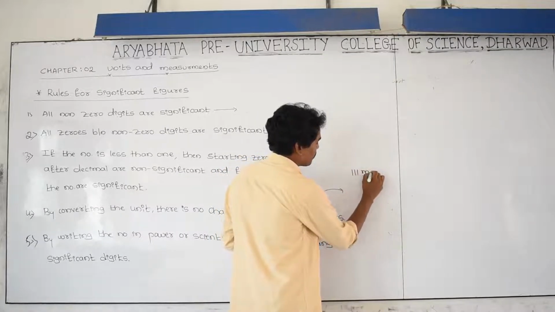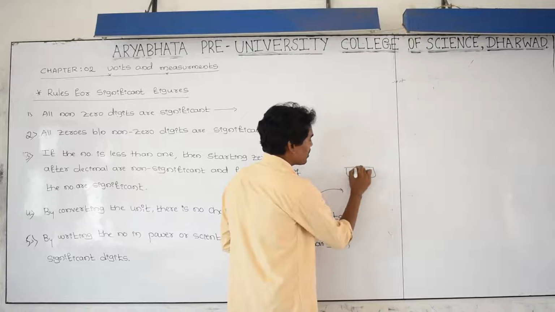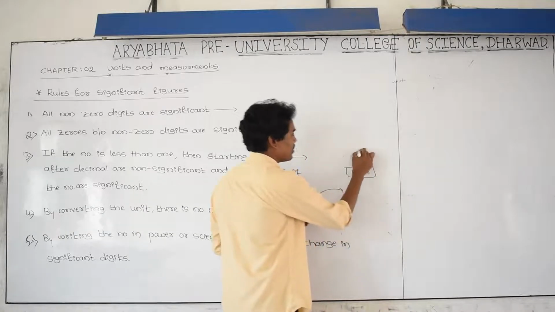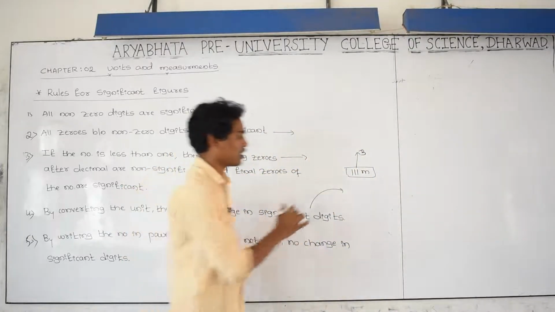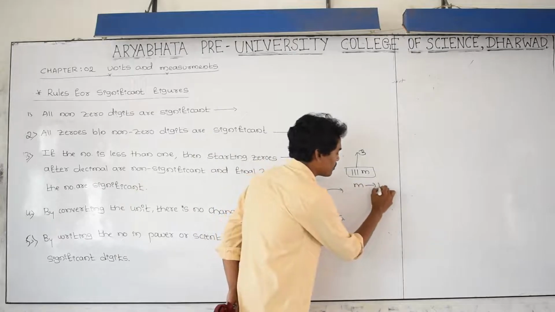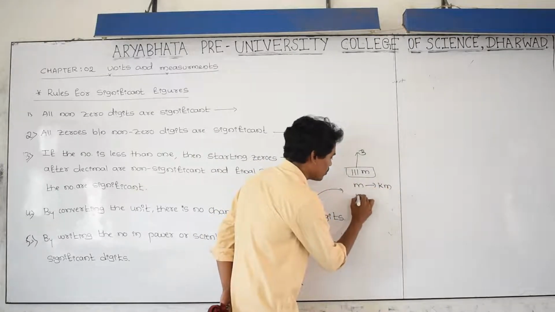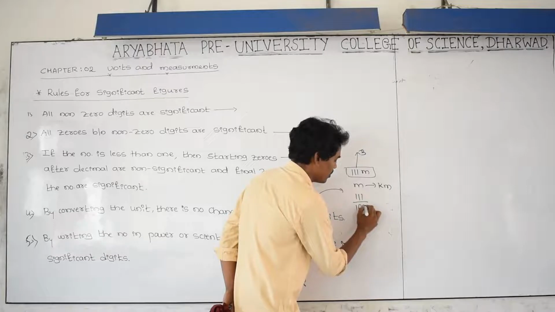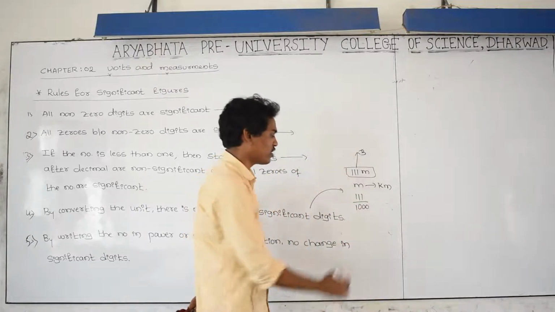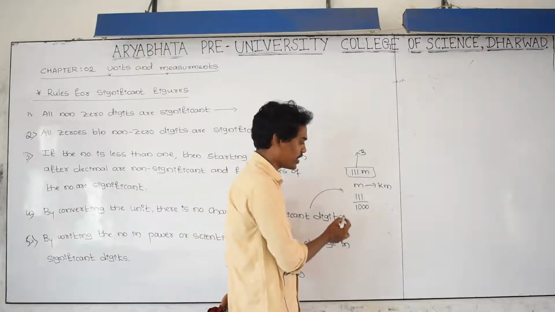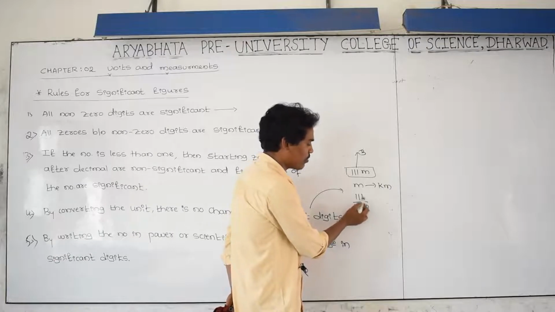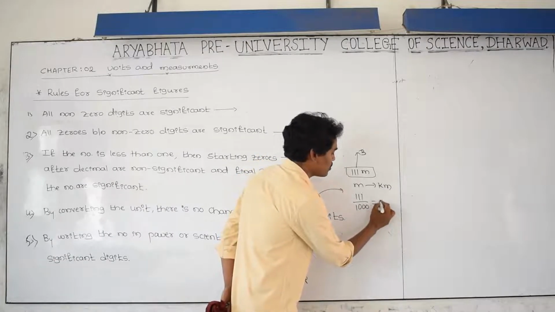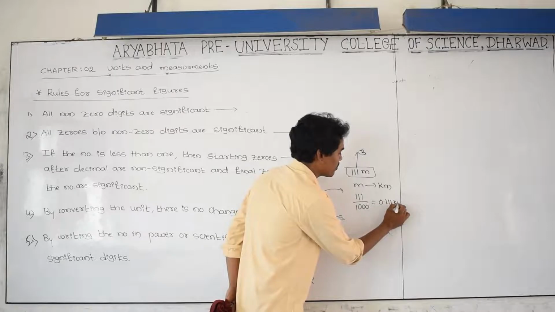Take one more example, 111 meter. How many significant digits are there? 3. Convert meter to kilometer. 111 divided by 1000, because 1 kilometer is equal to 1000 meter. 111 divided by 1000 is equal to 0.111 kilometer.